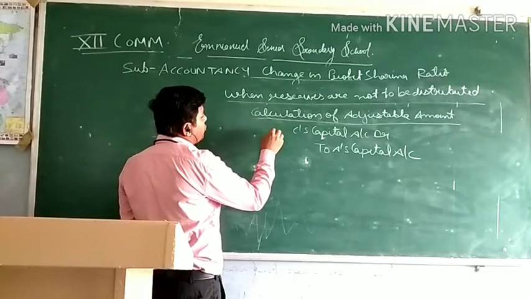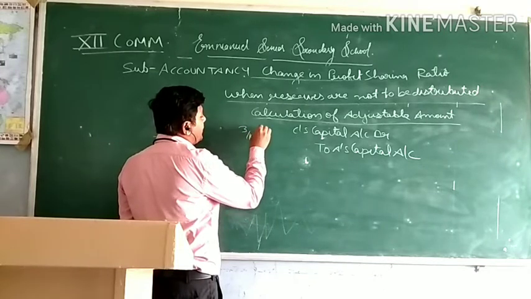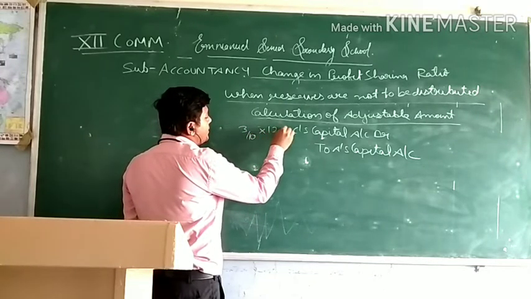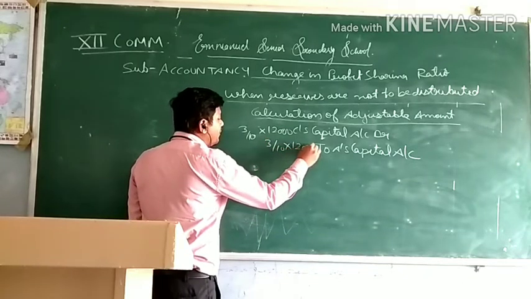And what was the ratio? Ratio was 3 by 10. 3 by 10 into 12,000 and 3 by 10 multiply 12,000.